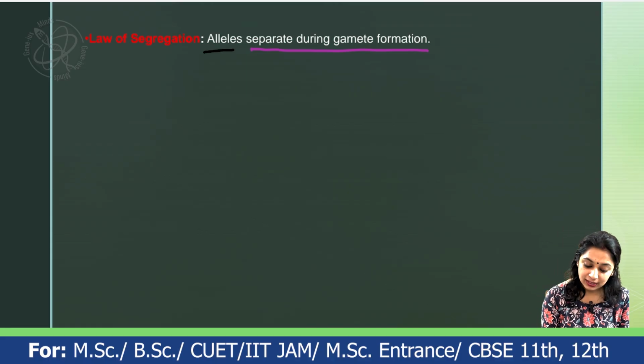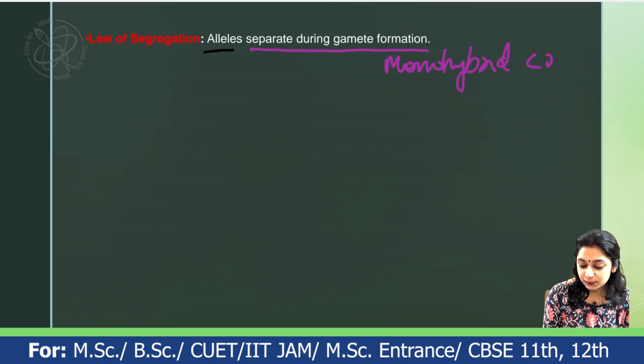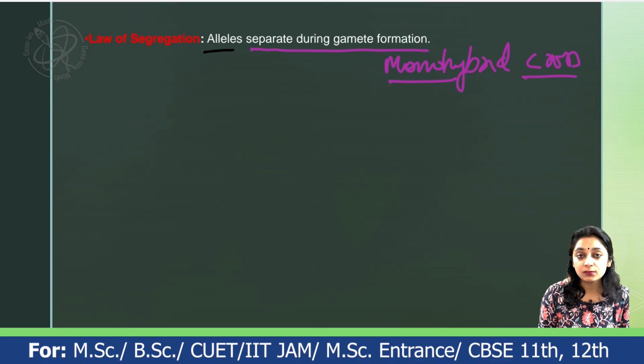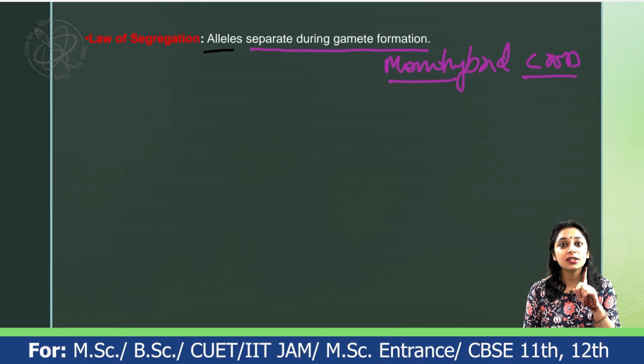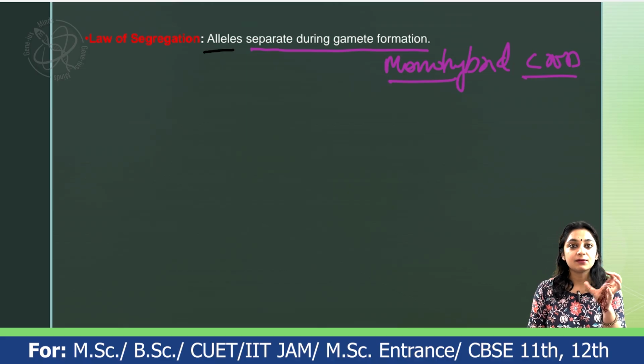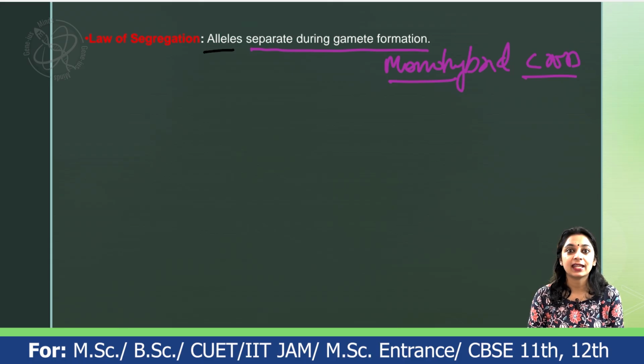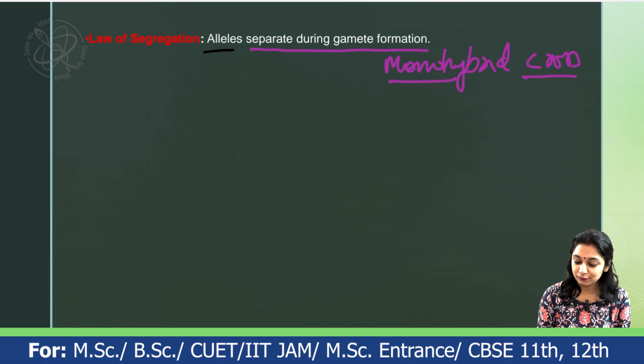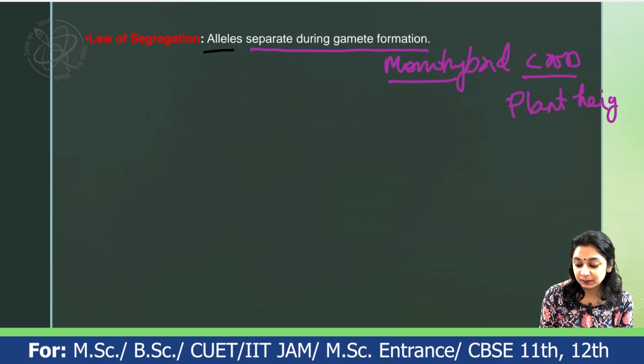In order to take an example, we are going to take a cross which is known as a monohybrid cross. Why is it known as a monohybrid cross? Because we're just going to take a single character. That's why the name is mono. As you all know, Mendel gave 7 traits or characters. Out of those 7, we are just going to take a single character for this example: the height of the pea plant.